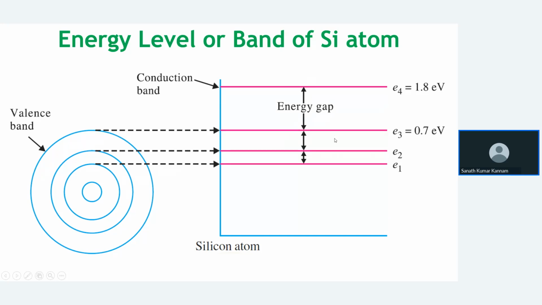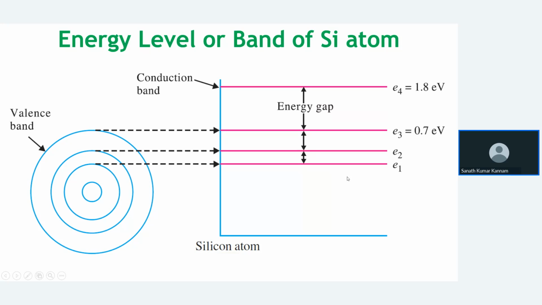If you see silicon, we are not concentrating on the octet level energies. That means E1 and E2: E1 has 2 electrons, E2 has 8 electrons. These are already in octet position. So we are only concentrating on the valence band, whatever the valence electrons are there. So how much is the valence band? E3 is 0.7 and E4 is 1.8. So 1.8 minus 0.7 means the energy gap of silicon is 1.1 electron volt.